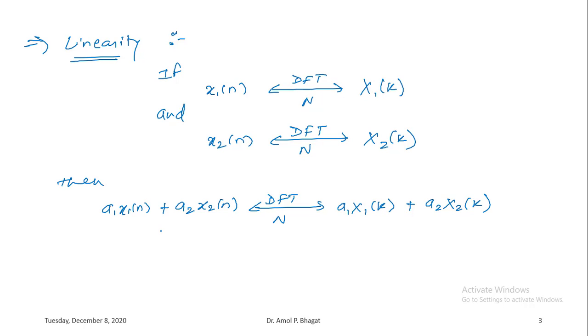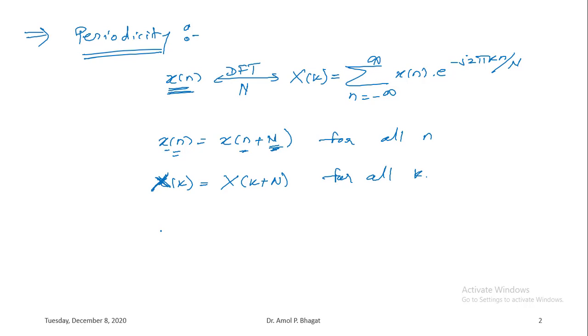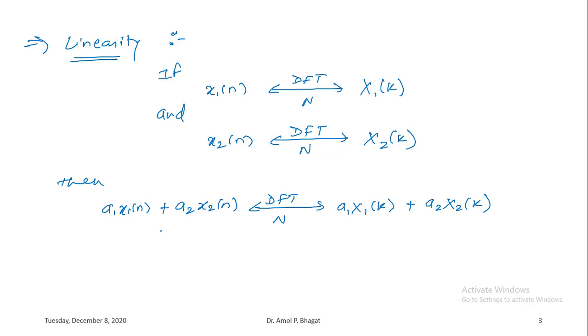You can take any two discrete time signals x1 of n and x2 of n and identify their respective DFTs. By using this linearity property, you can get the discrete Fourier transform of the given discrete time signals having linear combinations. So here we have discussed two properties of the discrete Fourier transform, that is periodicity and linearity.